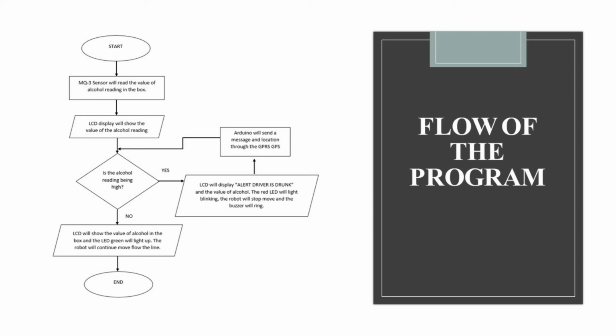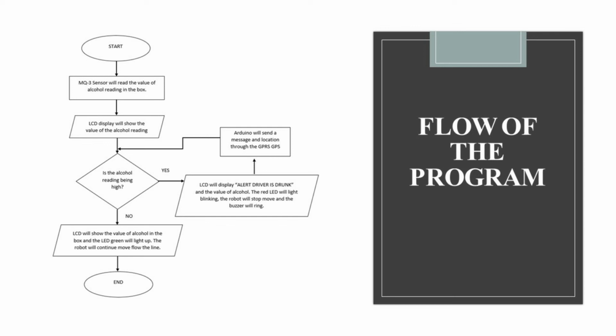Flow of the program. The figures show the process flow of the project. First, the MQ3 sensor will read the value of alcohol in the box. Second, the LCD display will show the value of the alcohol reading. Arduino will determine if the alcohol reading is high or low. If the alcohol is high, the LCD will display an alert that the driver is drunk, and the value of alcohol.